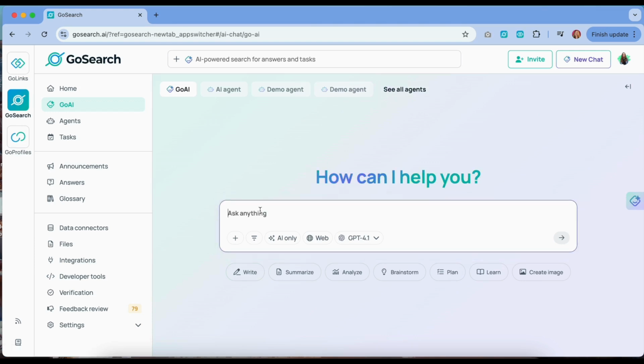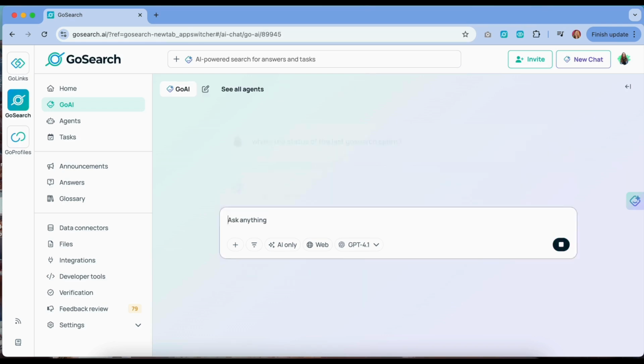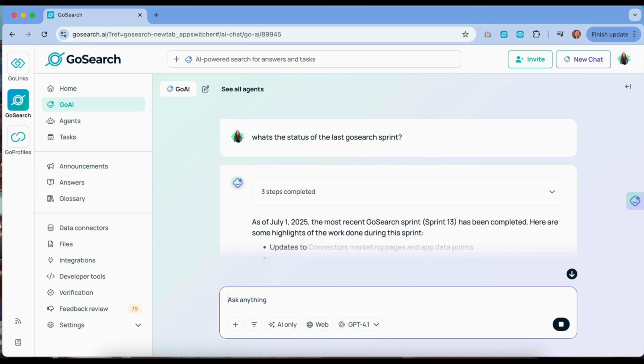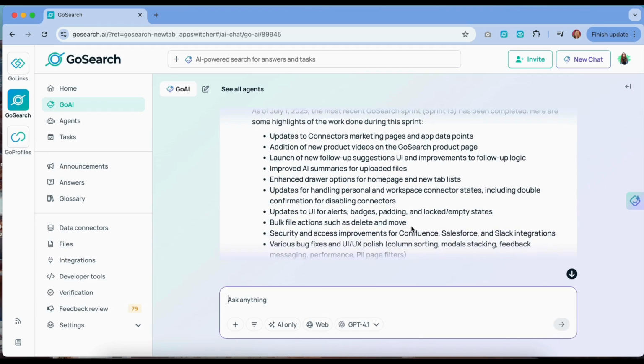Ask a question in natural language like, "What's the status of the last sprint?" In seconds, GoAI pulls real-time updates from across your tools, like project trackers, docs, wikis, and chats, to give you a clear, actionable answer.